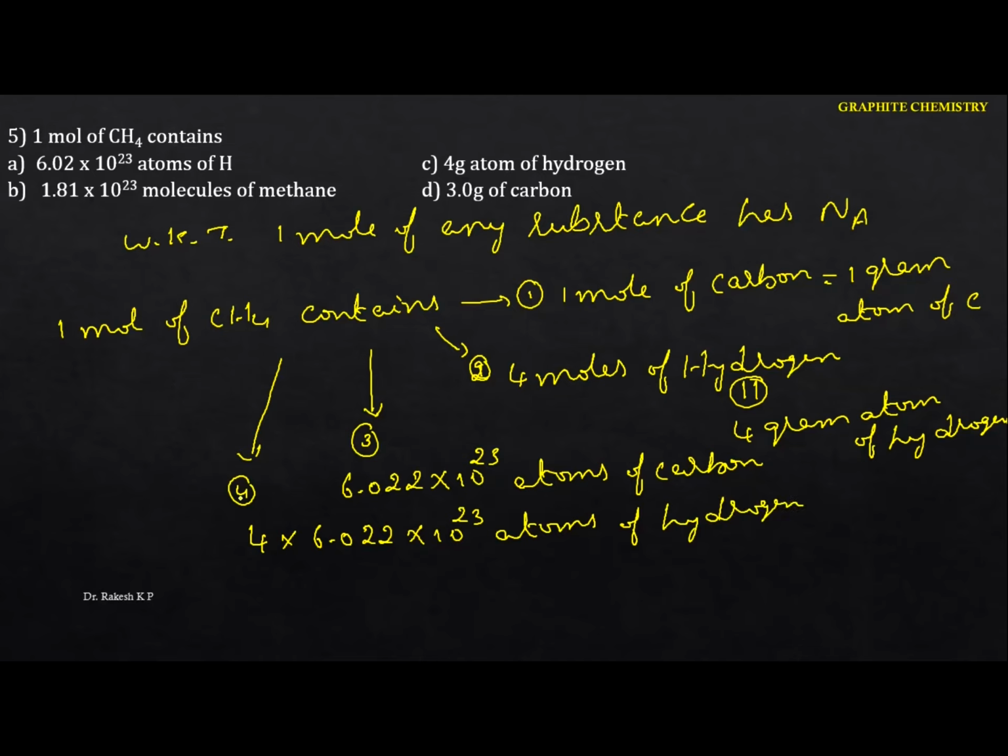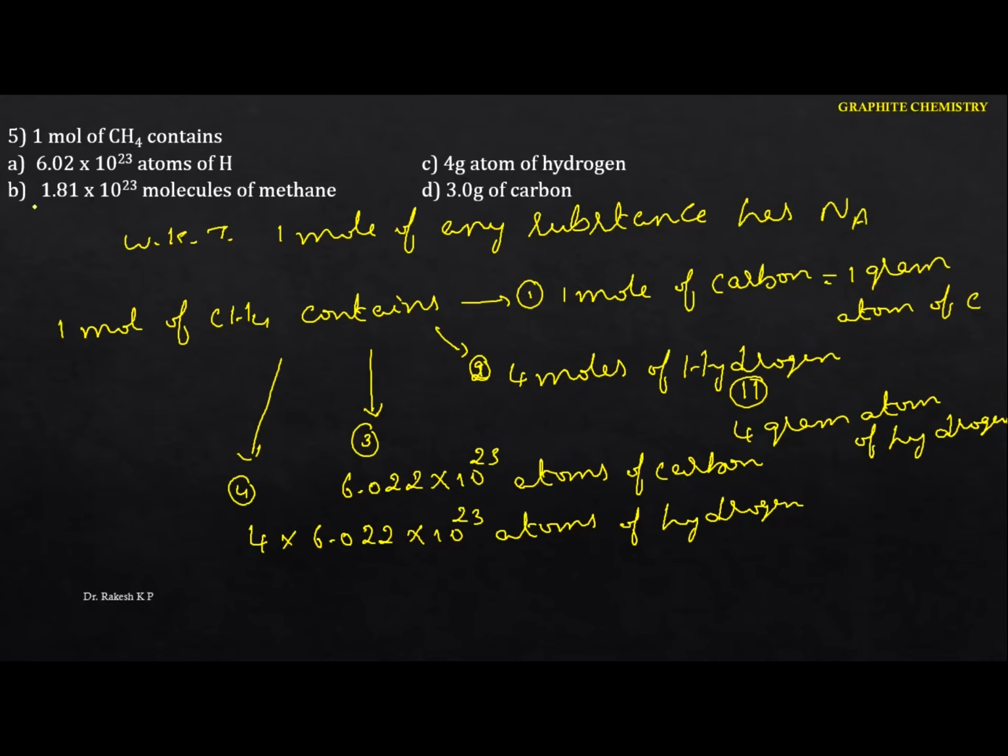Okay, or else we can write it as which one? The 1 mole of methane contains exactly the Avogadro's number. Or else I can write it as which one? The 12 gram of carbon, or else 4 gram of hydrogen. But here you just identify 1 mole of carbon, which is equal to nothing but 1 gram atom of carbon. But you just identify this one, 6.02 into 10 to the power of 23 atoms of hydrogen, but actually it contains 4 into.